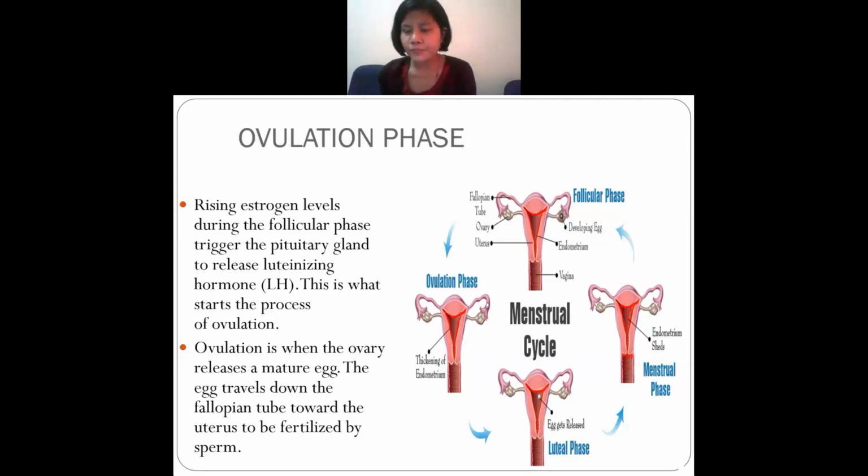You will find that the estrogen level in the follicular phase will affect the pituitary gland also. Understand? The pituitary gland will be active in this phase also. In the ovulation phase, the pituitary gland will release some hormone.